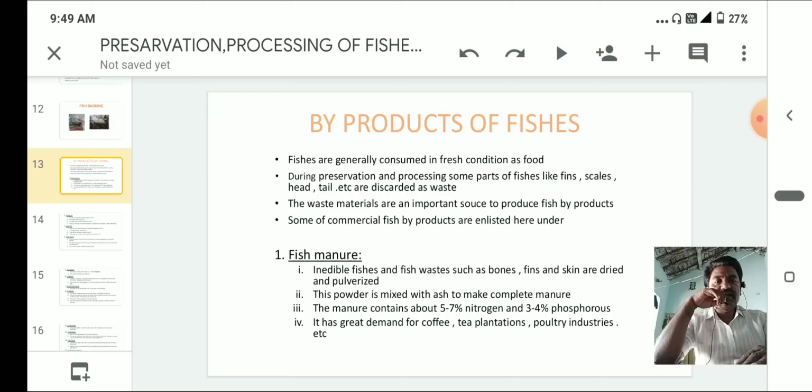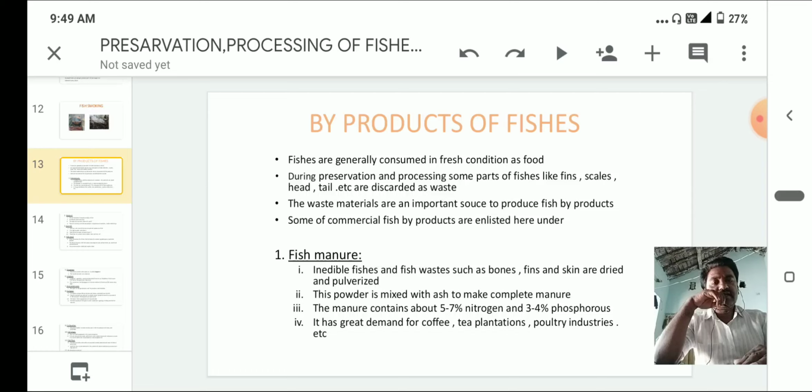Inedible fishes and fish wastes such as bones, fins and skins are dried and pulverized, nothing but making powder, that is called pulverized. This fish powder is mixed with ash to make a complete manure.